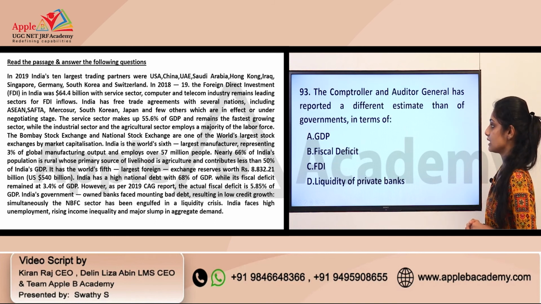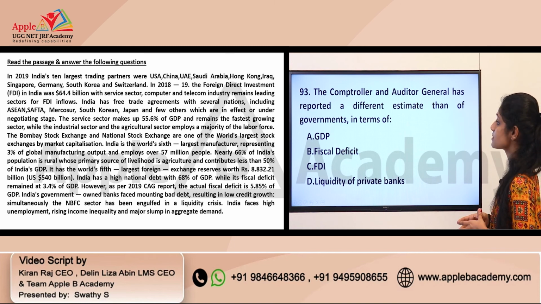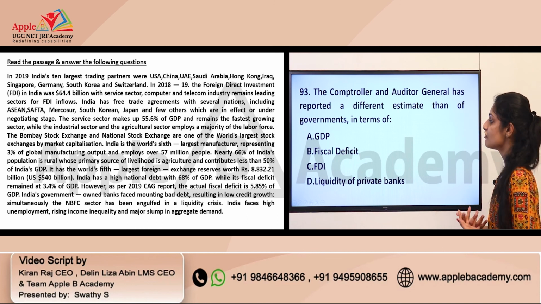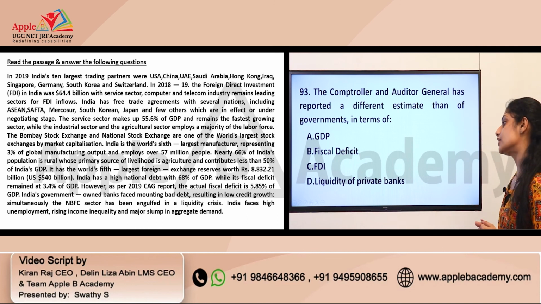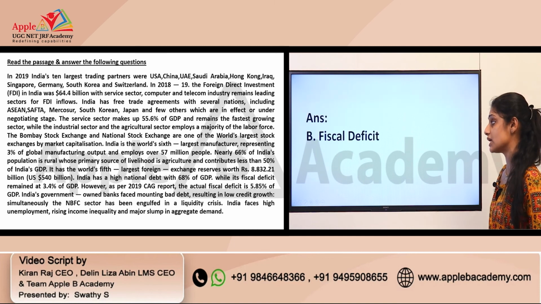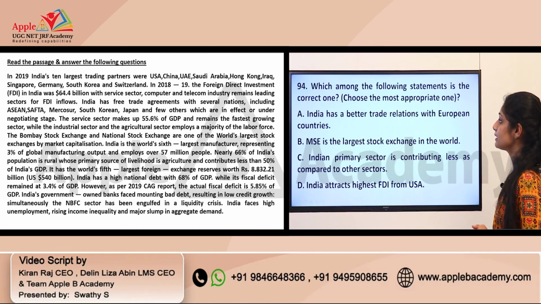Question number 93. The Comptroller and Auditor General has reported a different estimate than the government in terms of GDP, fiscal deficit, FDI, liquidity of private banks. So you will get the answer as option B, that is fiscal deficit. Question number 94.